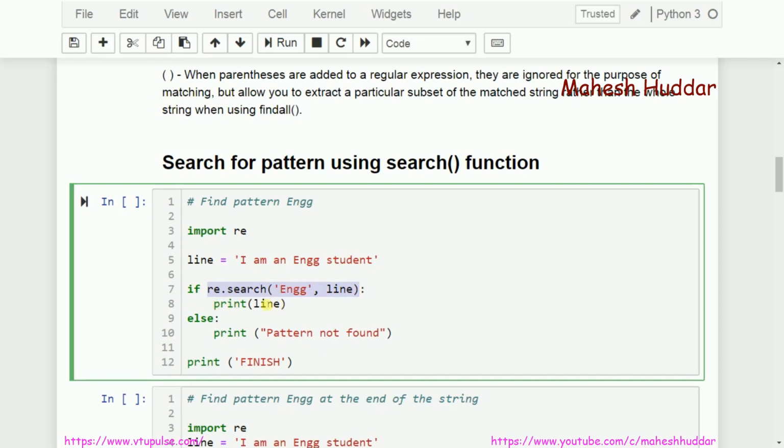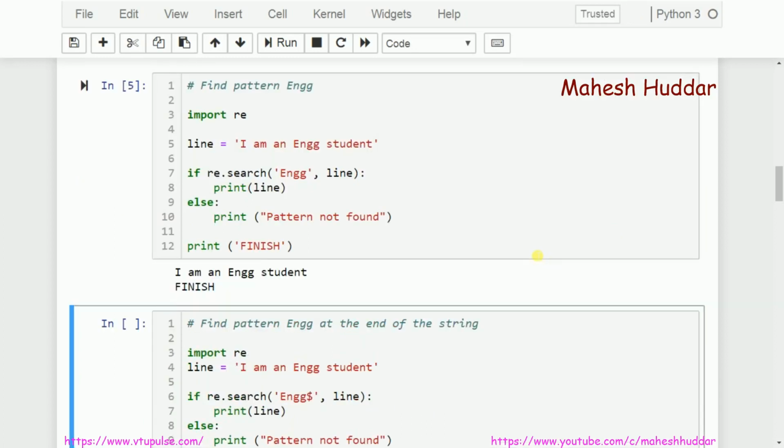In this case, it's a very simple program. If that particular return statement is false, return that particular statement as pattern not found, and finally we need to print finish. That's a very simple thing. In this example, ENGG is present, so definitely you will be getting the output as the same line, because I am printing that particular line. It is found. The return value of this one is true, so print line.